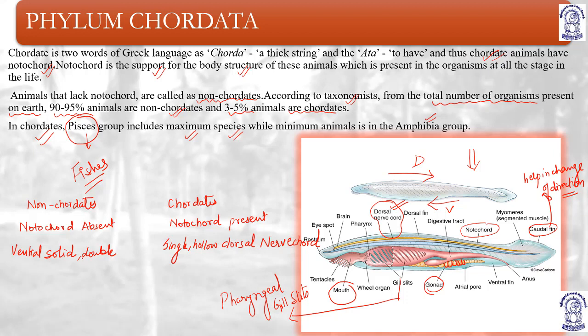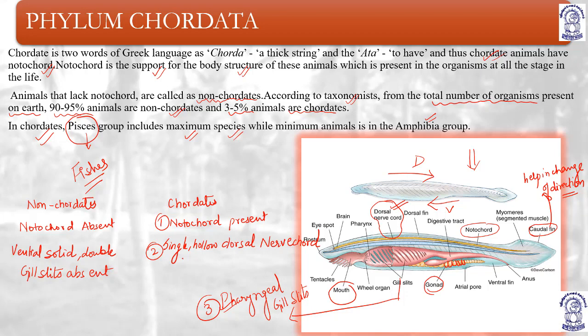Then chordates, they have pharynx perforated by gill slits or pharyngeal gill slits. Pharyngeal gill slits are present. In case of non-chordates, gill slits are absent. This is the first, second, and this one is the third.